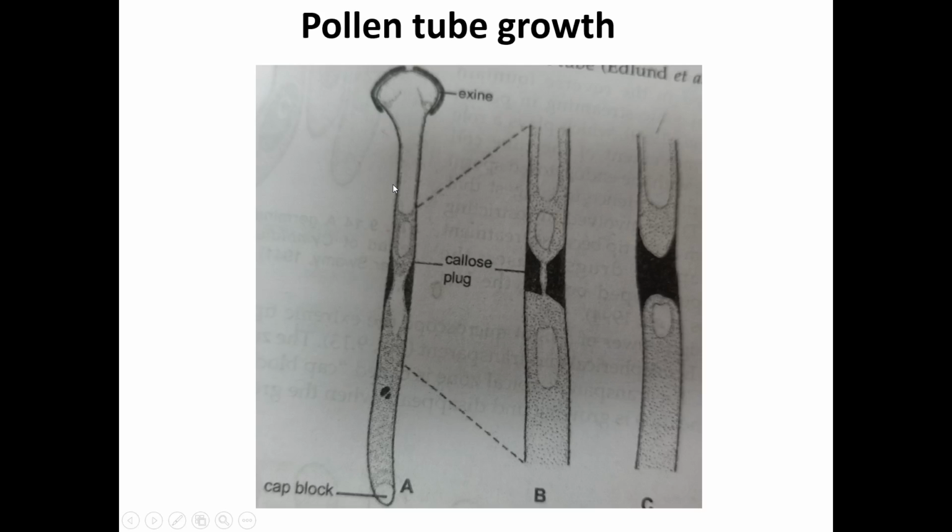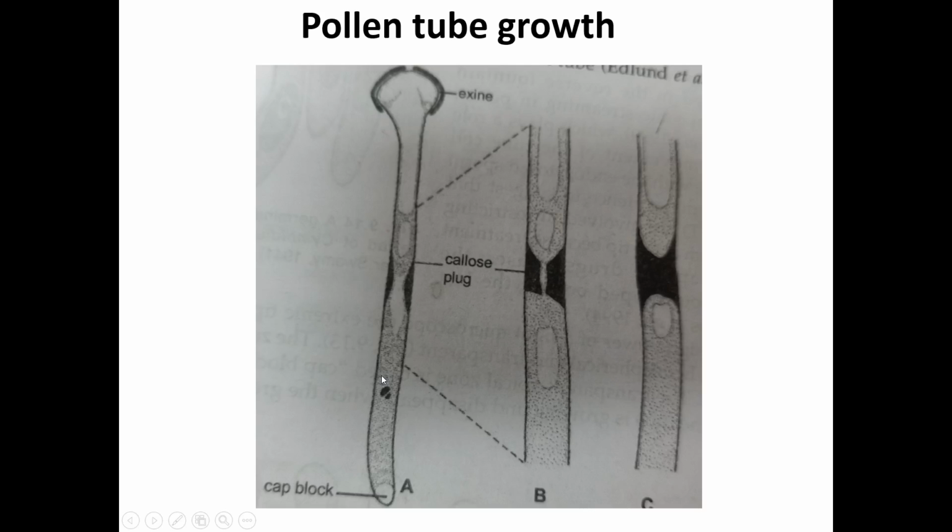Now let us see the pollen tube growth. Hydration and tube emergence activate and swell the pollen grain. Now in this diagram, this is the exine, which ruptures here and in time develops the pollen tube, which goes into the hollow style of the gynoecium.